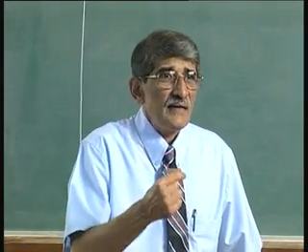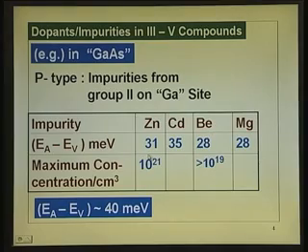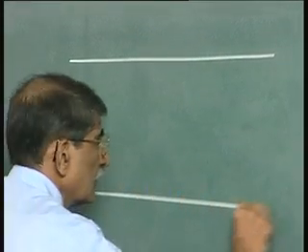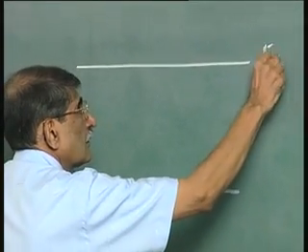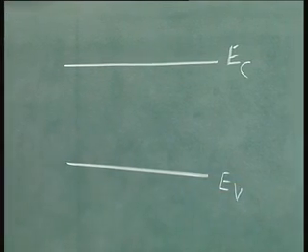Now, it can be easily ionized if it is close to the valence band. This is about 31 millielectron volts, and the gallium arsenide band gap is 1.43 electron volts. Out of that, 31 millielectron volts is very small, very close to the valence band. That is why E A is the acceptor level, E V is the valence band, E C and E V, that is the band gap, just for clarifying what I am implying.